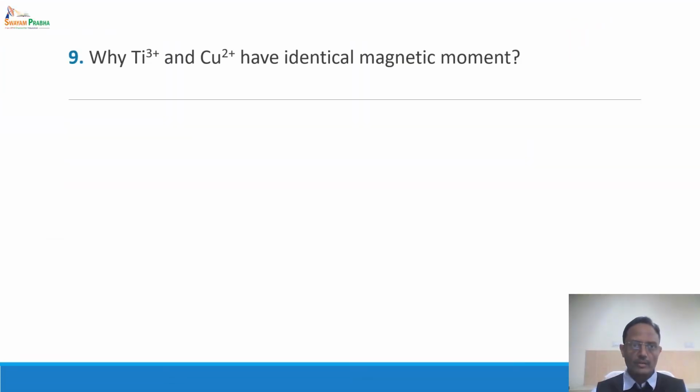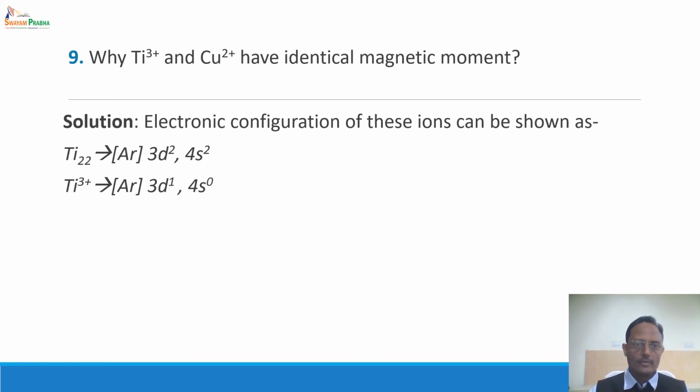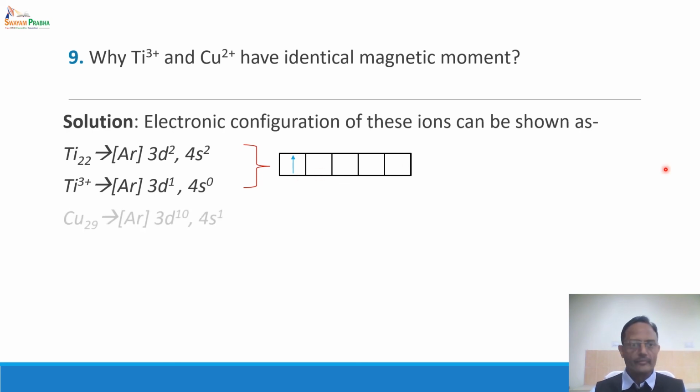One more question: why do Ti3+ and Cu2+ have identical magnetic moment? Again the answer lies in the electronic configurations. Ti3+ is a d1 system. It means that there is one unpaired electron in Ti3+. Similarly, Cu2+ is a d9 system.